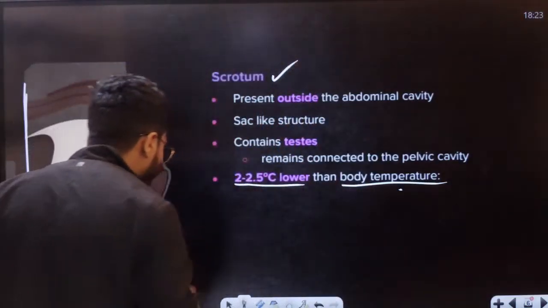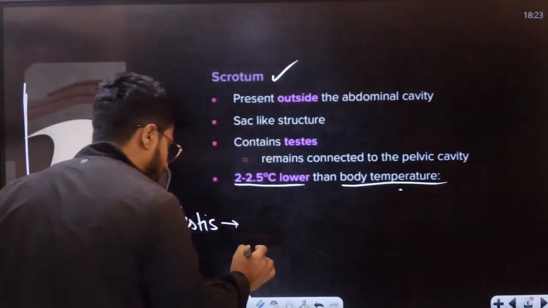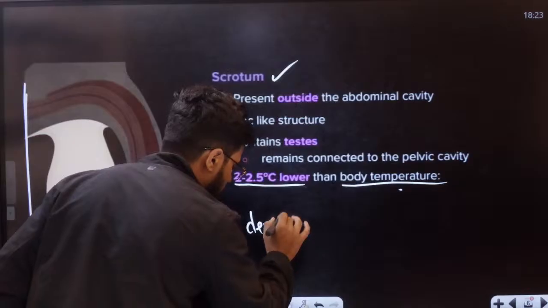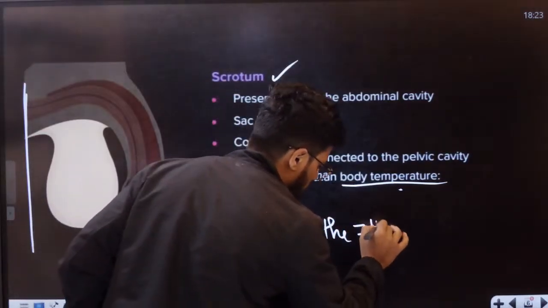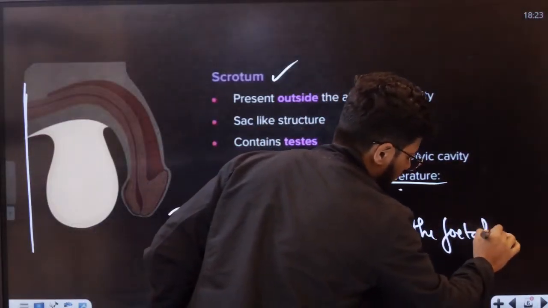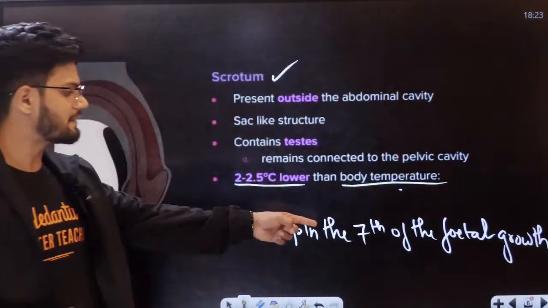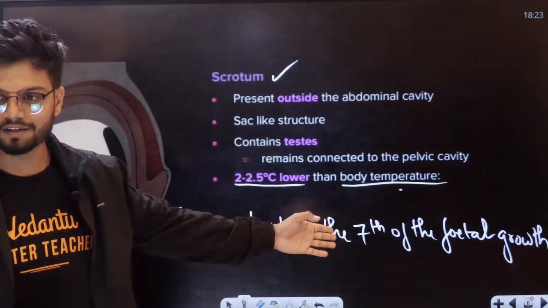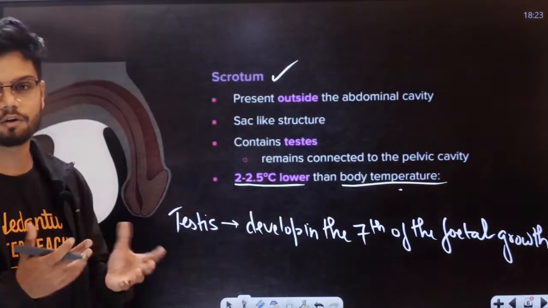Okay. Now, students, I want all of you to understand the development of testis. Students, testis develops in the 7th month of fetal growth. As the baby is growing, in the 7th month, we can see it, yeah, it happens in bats too. In the case of the 7th month, the fetal growth.